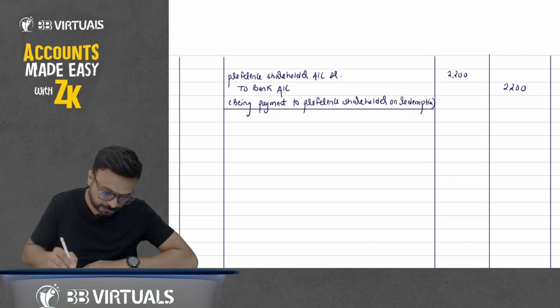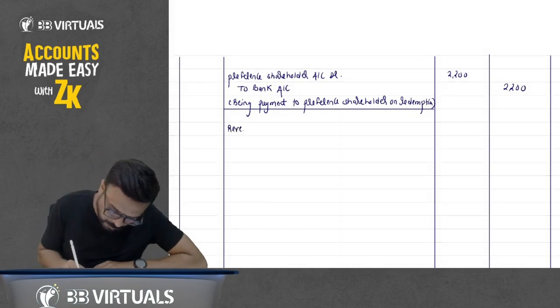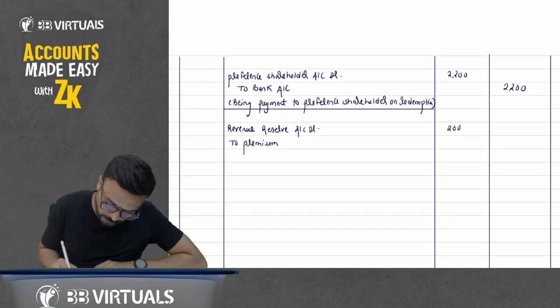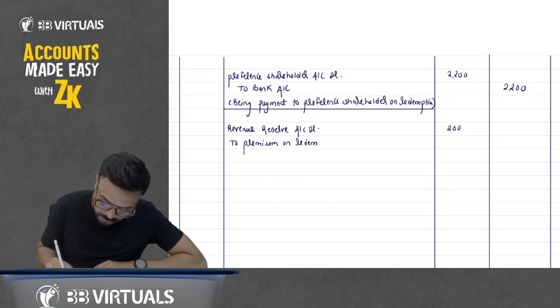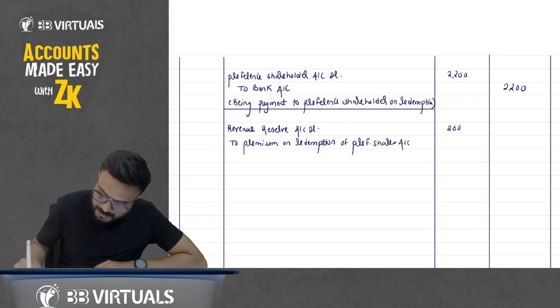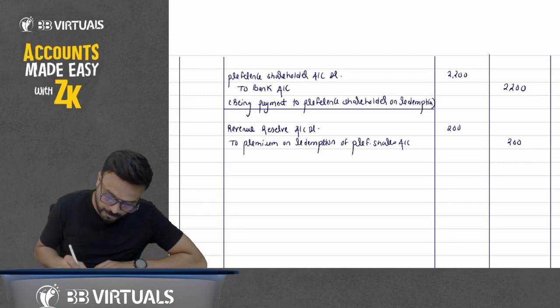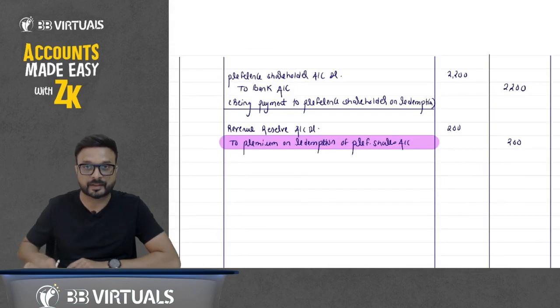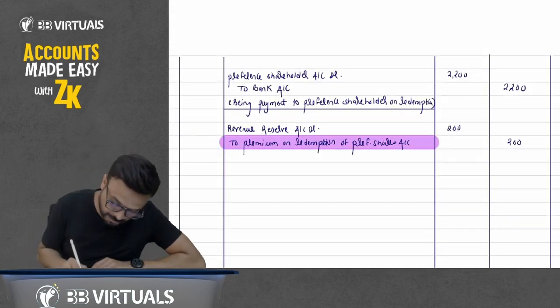So write down here: revenue reserve account debit, 200, to premium on redemption of preference shares account, how much? 200. So here you have debited premium on redemption of preference shares. Now you have cancelled it. 200.